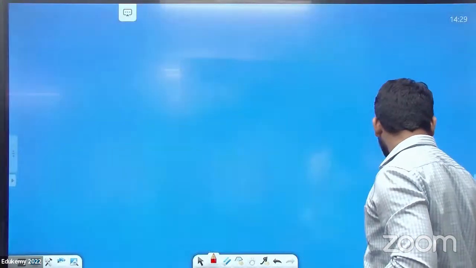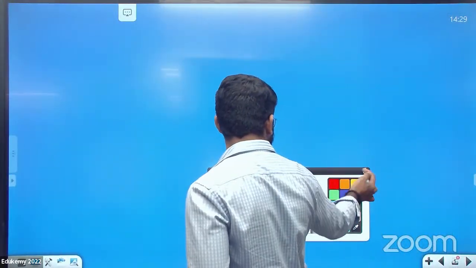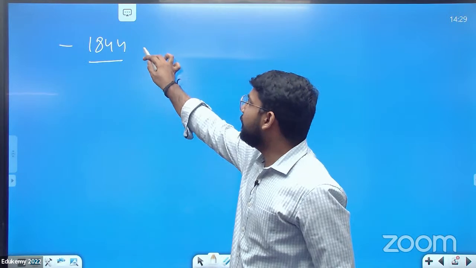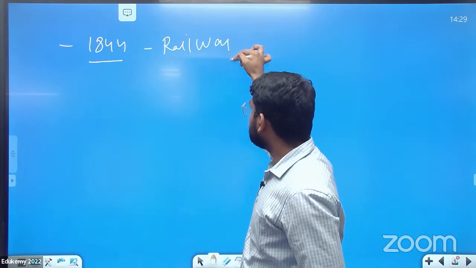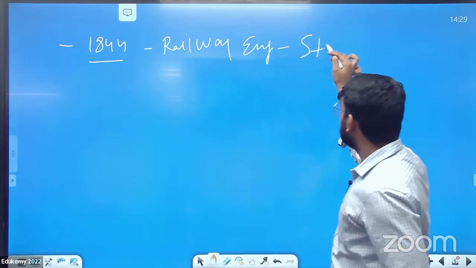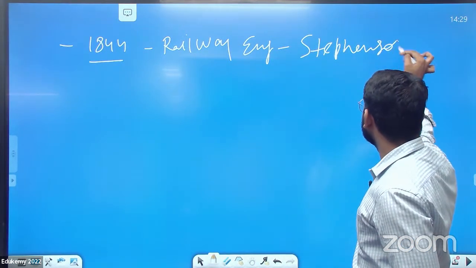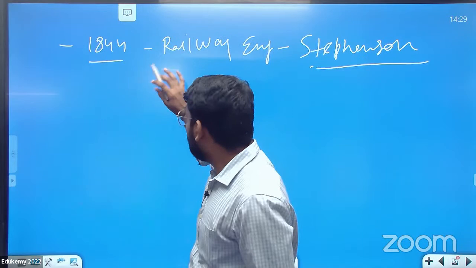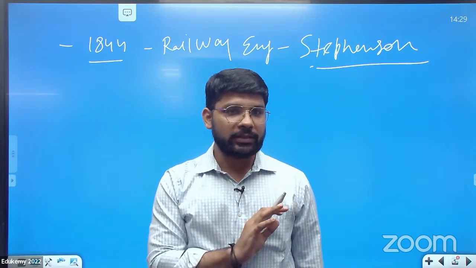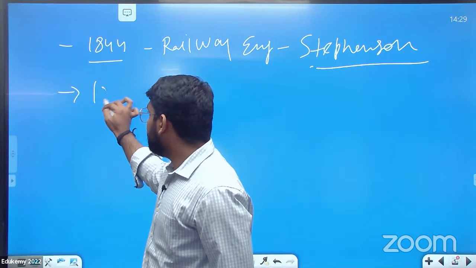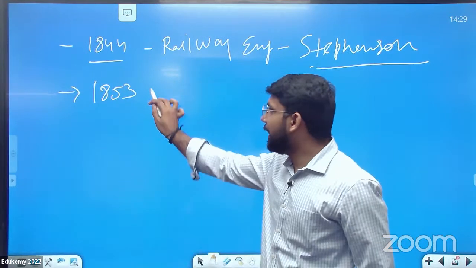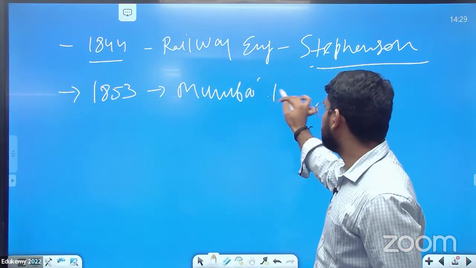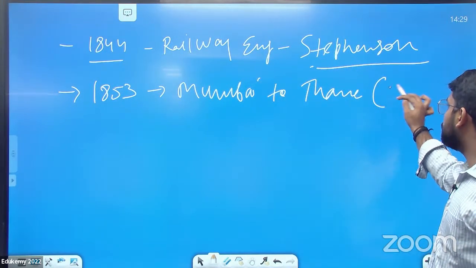Let's see a brief history. In 1844, a railway engineer from the UK, named Stephenson, gave the idea of the railway for India. In 1844, the first idea was given by Stephenson for the railway in India, and in 1853, the first railway line was formed from Mumbai to Thane. And the length was almost 33 kilometers.